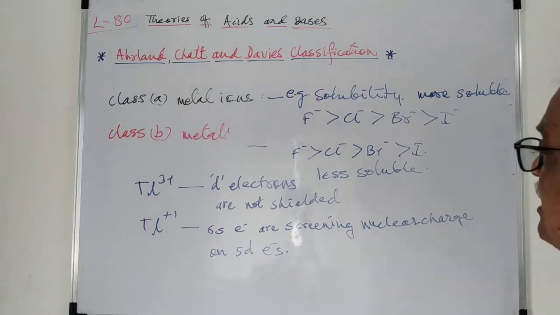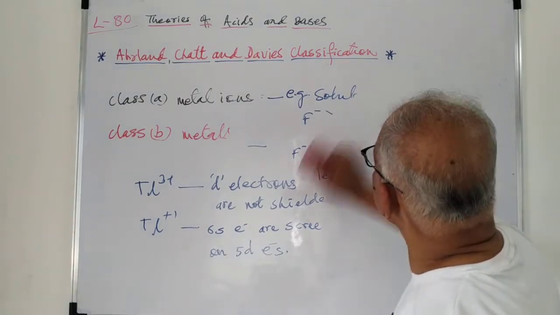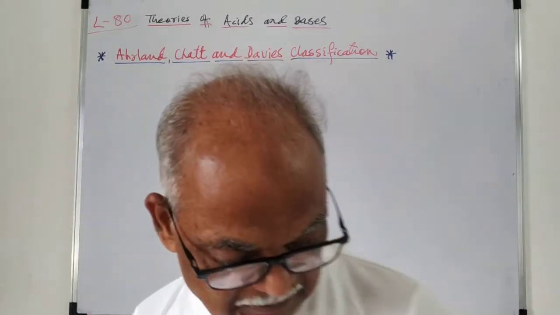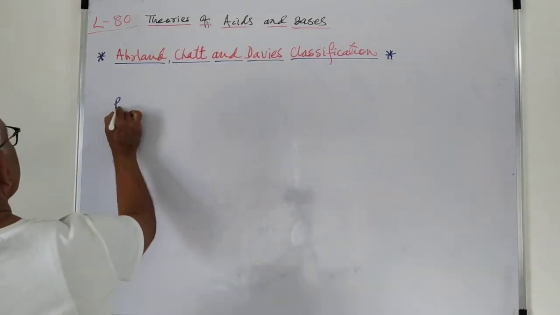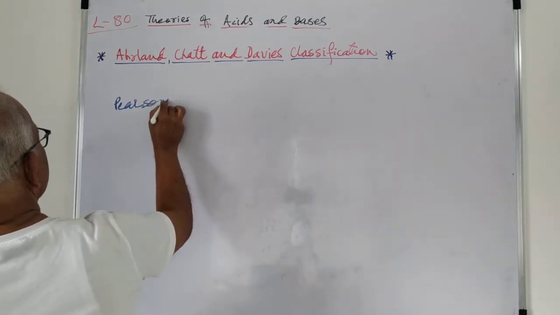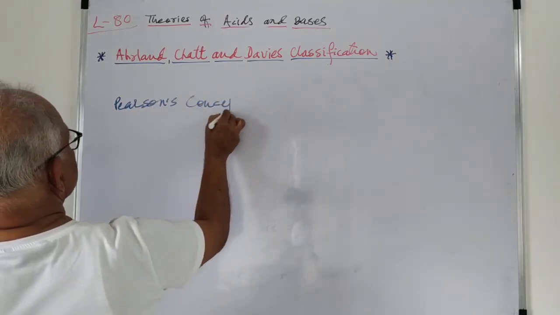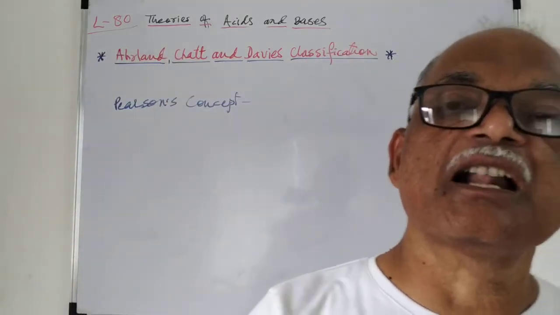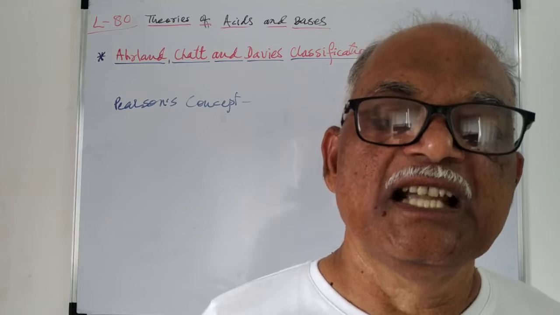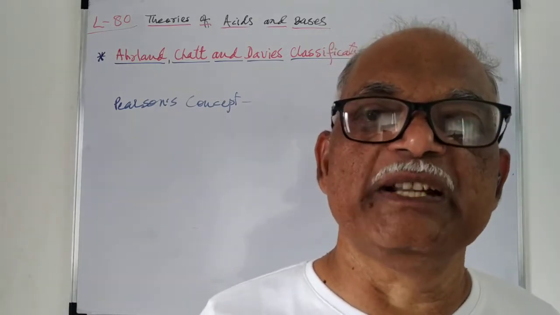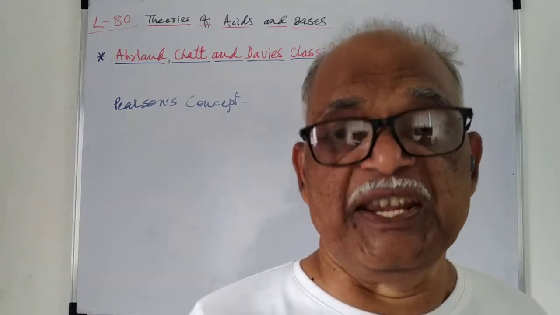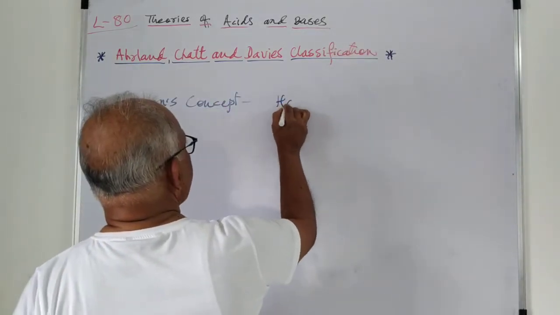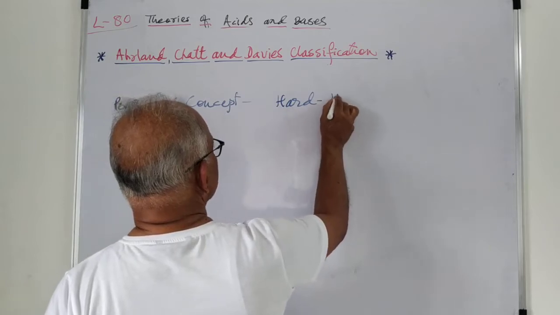Then if we see Pearson's concept, it shows that a hard Lewis acid forms a more stable complex with a hard Lewis base, means it prefers to form a hard combination.